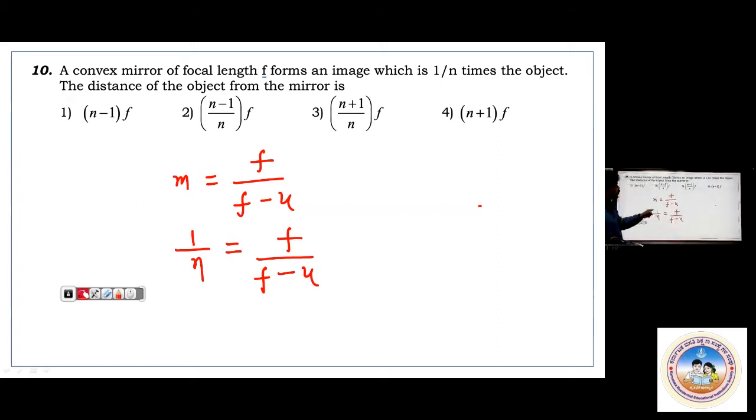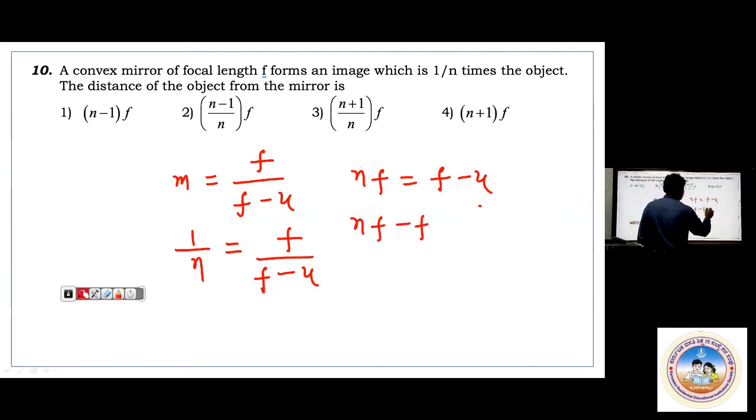So now you try to find out u. Here nf equals f minus u, you are getting. Take u this side. When I take u this side, nf minus f equals minus u.